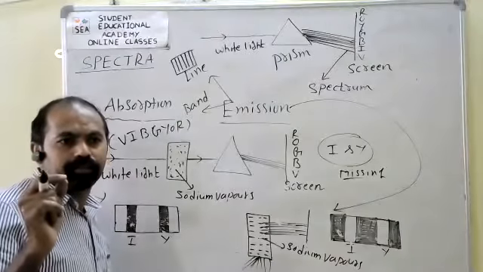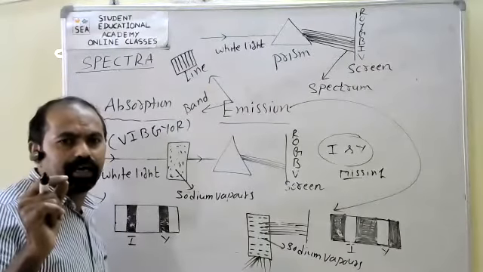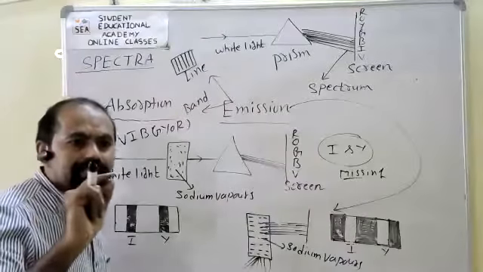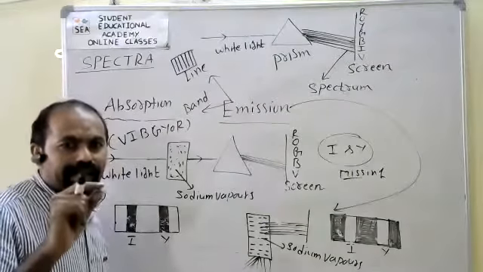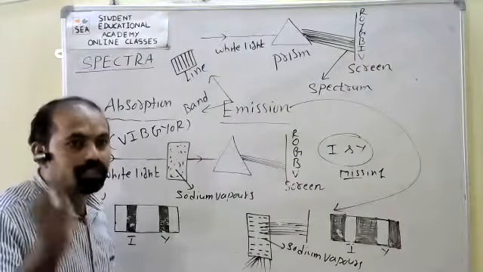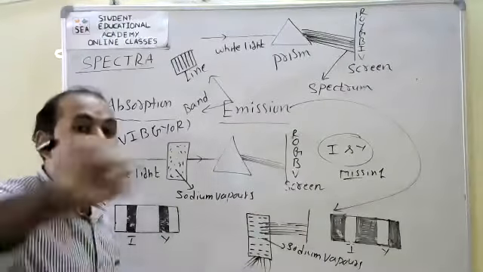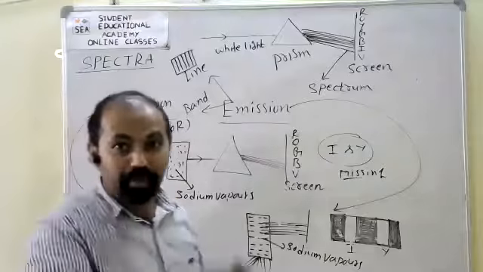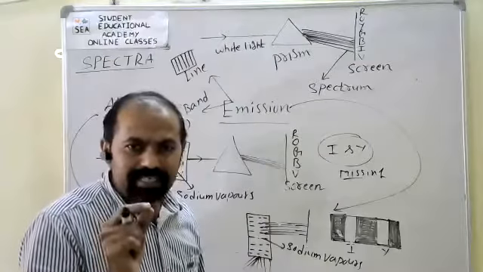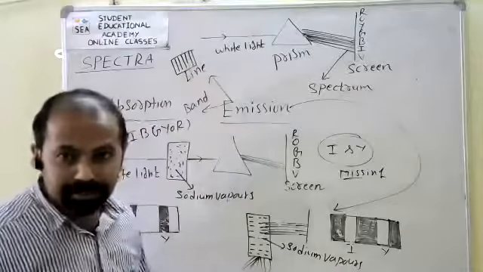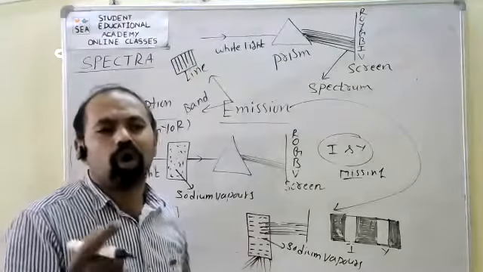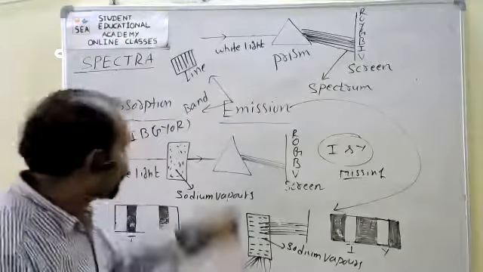Line spectra are generally produced by gaseous atoms. It is the characteristic of gaseous atoms, so it is also referred to as atomic spectrum. Generally gaseous atoms give this type of line emission spectrum, so that is also called atomic spectrum.